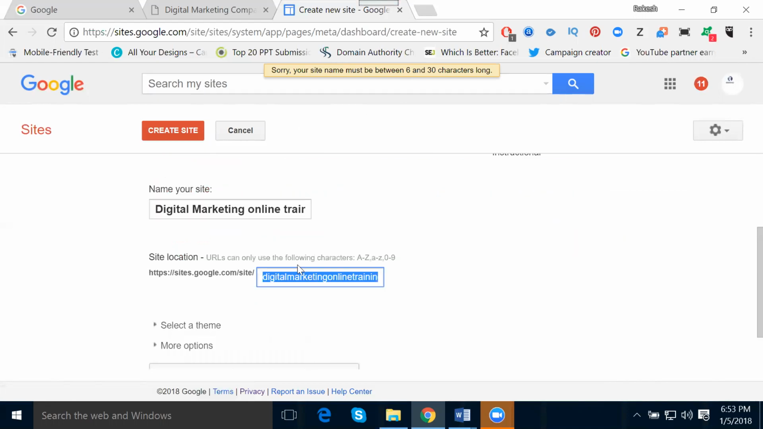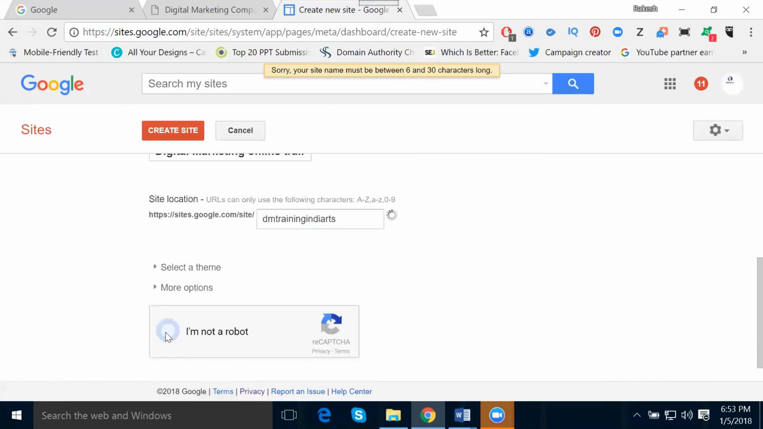Now tell me, what shortcut are you using here? DM, training, India, using with RTX. What is RTX? Nothing but architect solution. India is covered, the is not covered, training is covered. Simple. Click here, create a site.